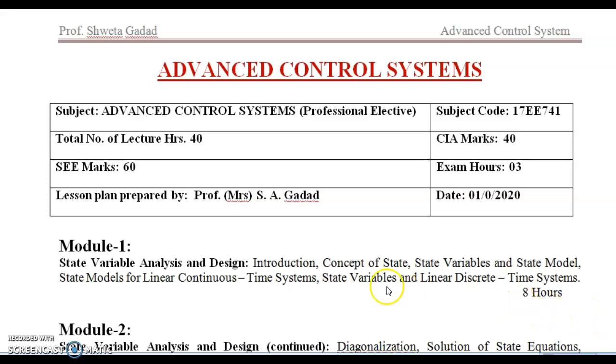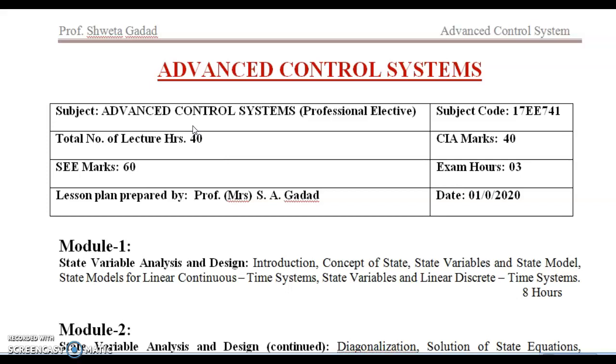Hi everyone. This time I am going to handle an elective subject offered by the department, that is Advanced Control Systems. The name indicates Advanced Control Systems means it is not a continuation of your previous control system. It is totally different from the control system subject.